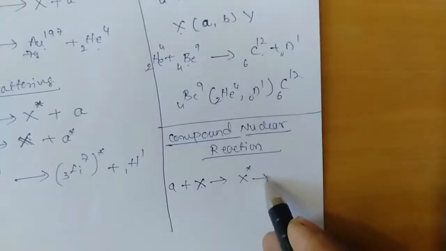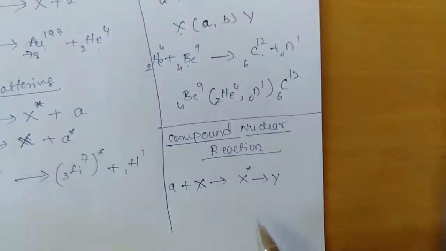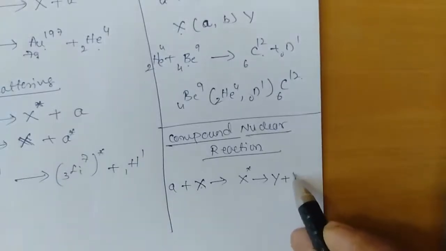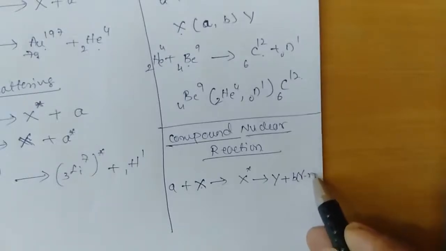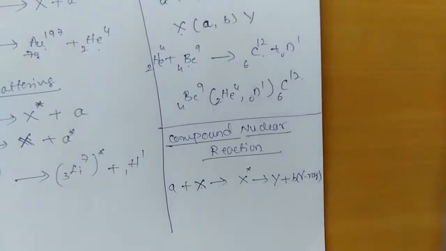It will then give rise to the emission of a gamma ray as the ejectile and the formation of a target nucleus. This type of nuclear reaction is what we call a compound nuclear reaction. Remember students, the target nucleus and the residual nucleus that is formed will have different kinetic energies. Hence this comes under inelastic scattering or inelastic nuclear reaction.